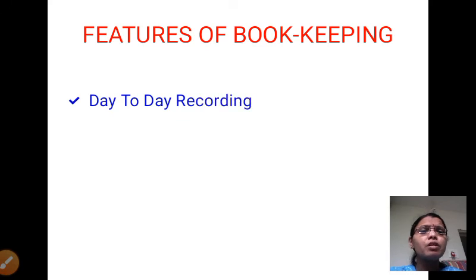Next, features of bookkeeping. Next one we learn is features of bookkeeping. First one, in bookkeeping we record day-to-day transactions.